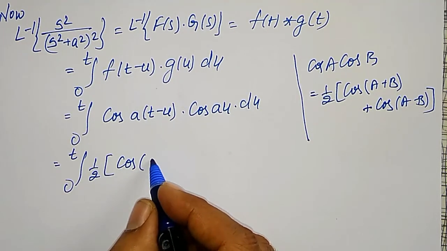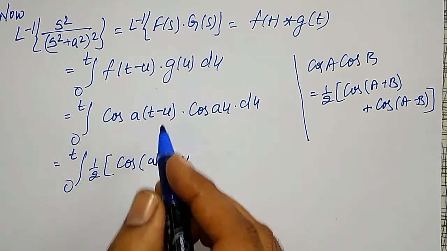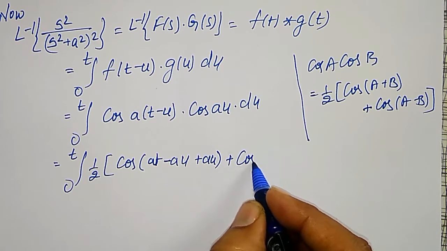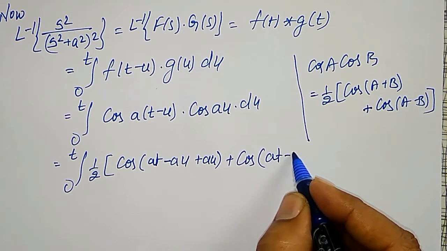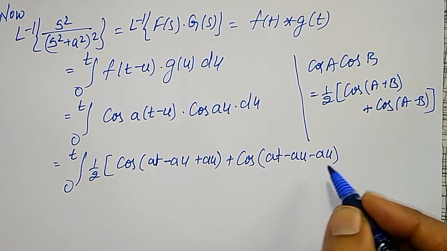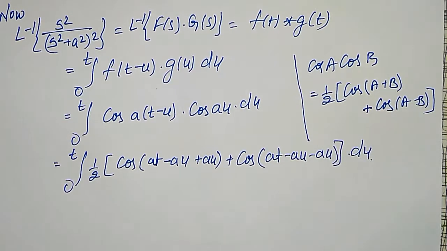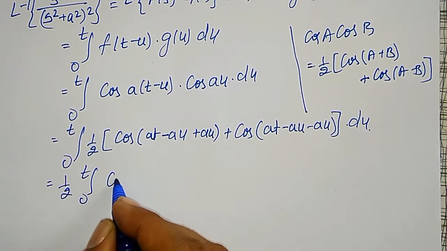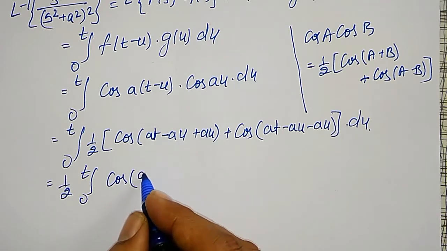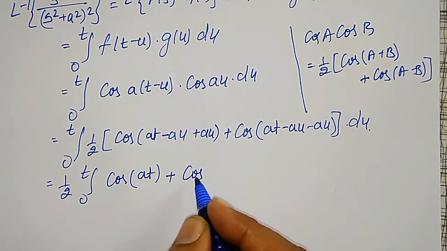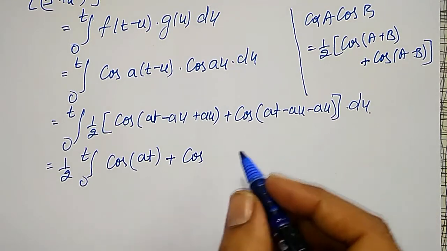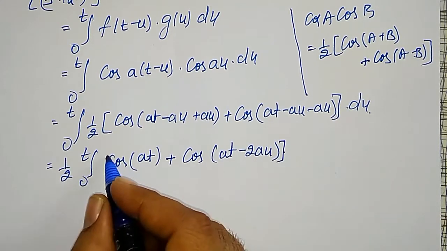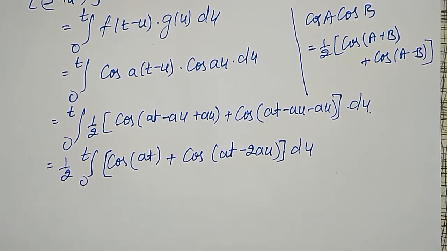Cos of a is at minus au is my a, and b is au, plus cos of a minus b, at minus au minus au. This is integrable now. Now simply, integrating 0 to t, cos of au cancels, cos at plus cos of at minus 2au into du. I am integrating with respect to u here.